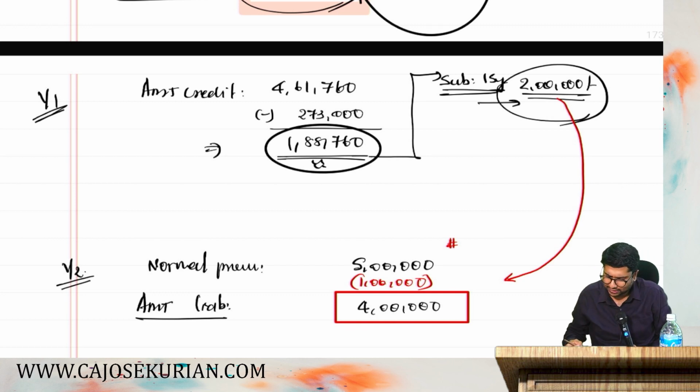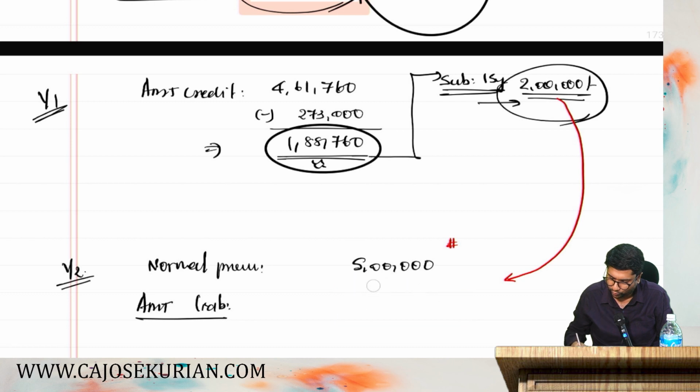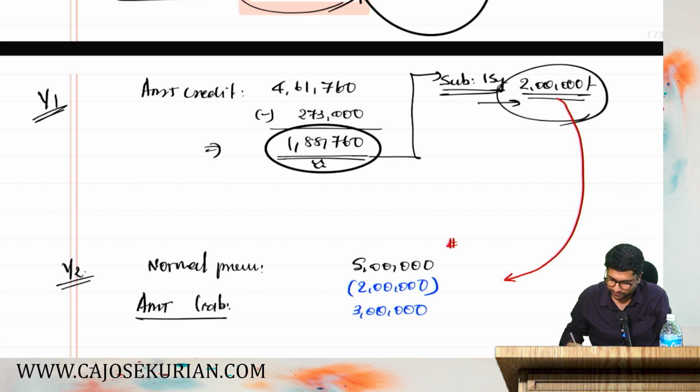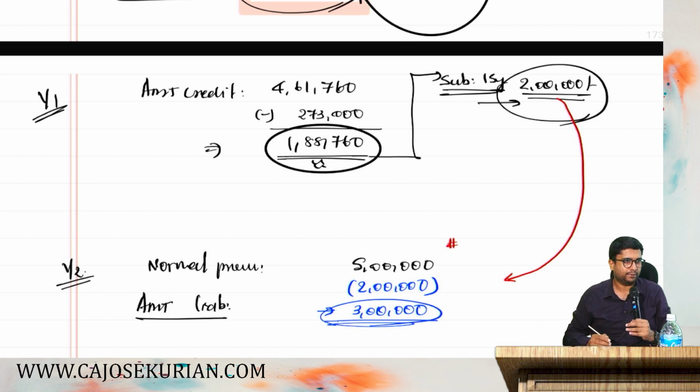Instead of 4 lakh, say the AMT liability in year 2 is 3 lakh. Then what to do? You take 2 lakh, the entire AMT credit brought forward, and claim it as an adjustment. And you must pay how much? 3 lakh as the tax liability.